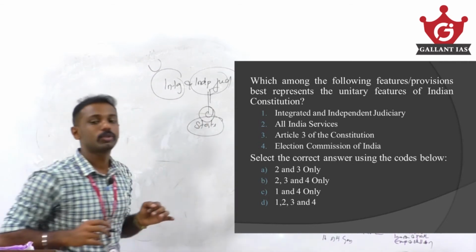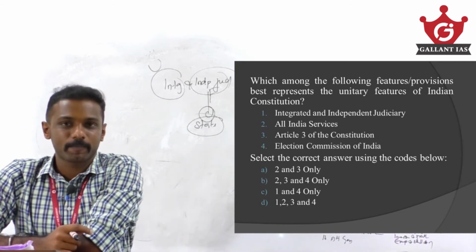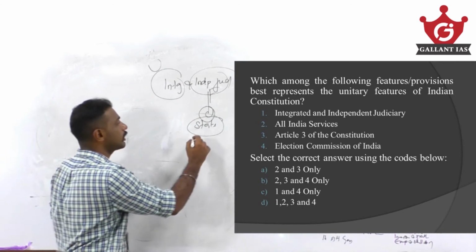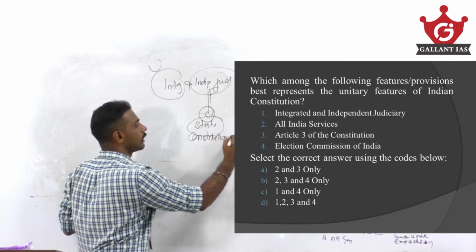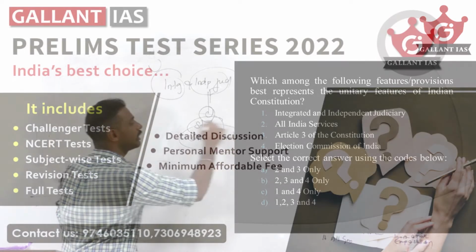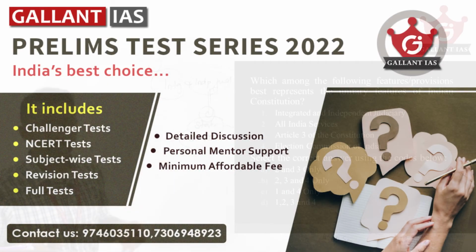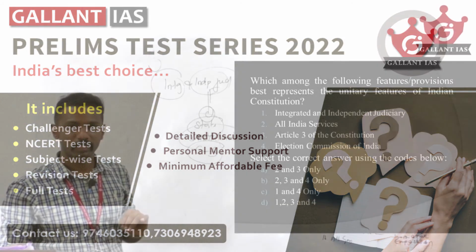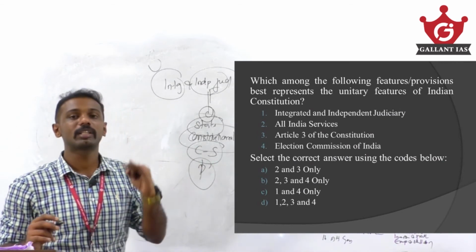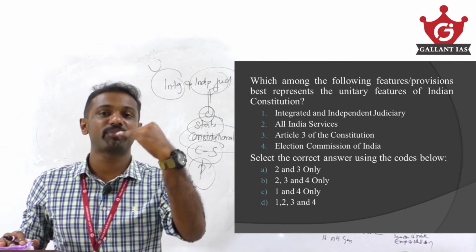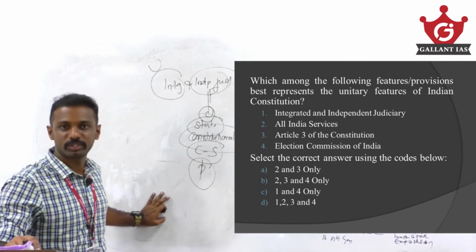For that, the judiciary must be independent, to protect constitutionalism. Only if independence is maintained can they check whether the central government or the state government is violating the constitution and following its provisions. So judicial independence is a federal feature under our constitution.